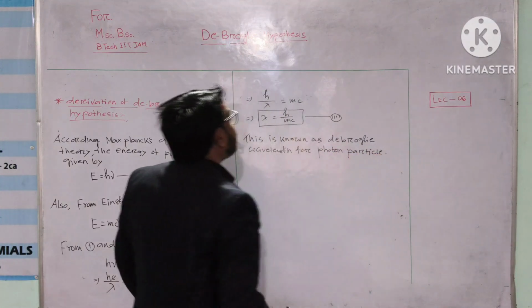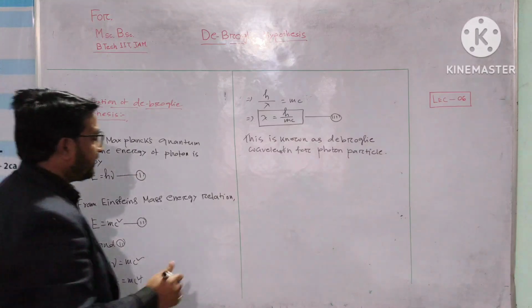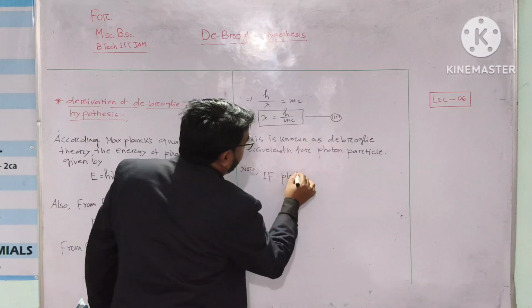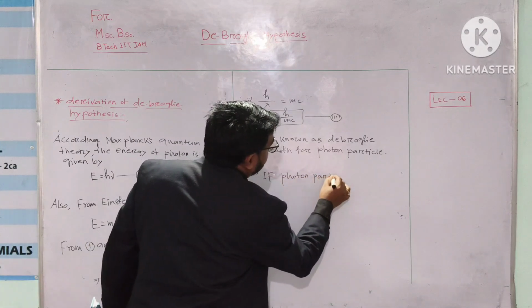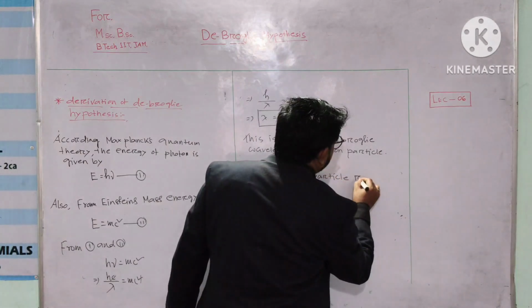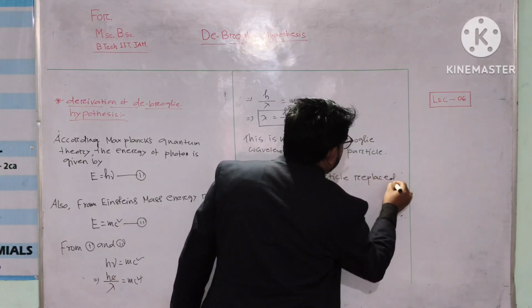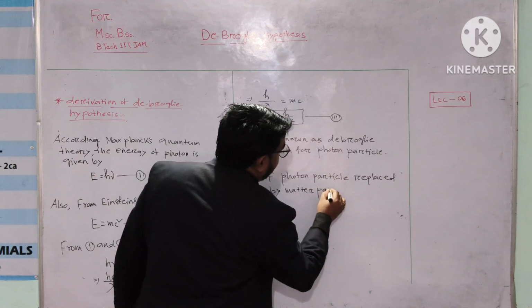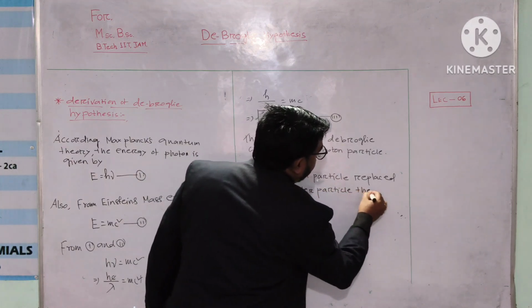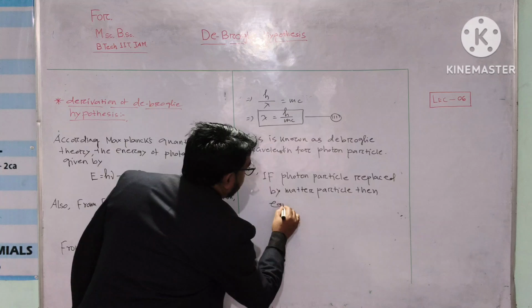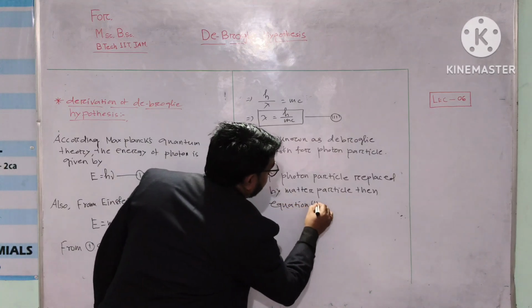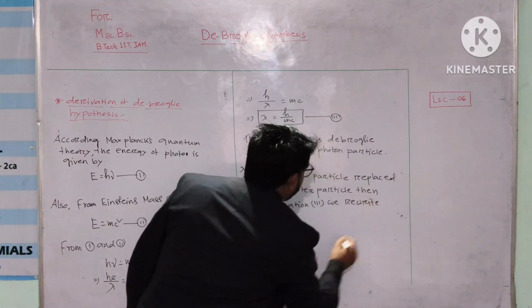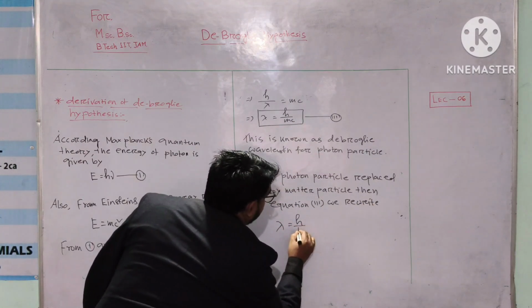Okay, now if the photon particle is replaced by a matter particle, then equation 3 we rewrite as lambda equals h by mv.